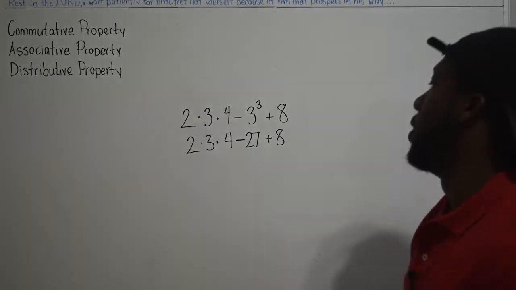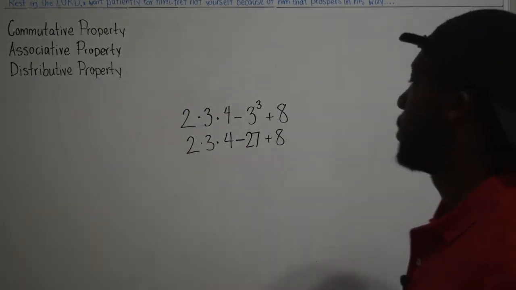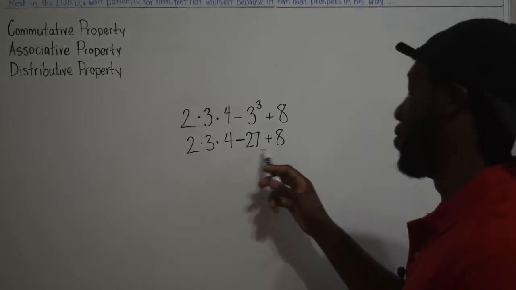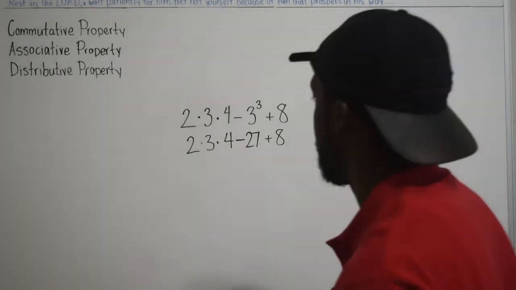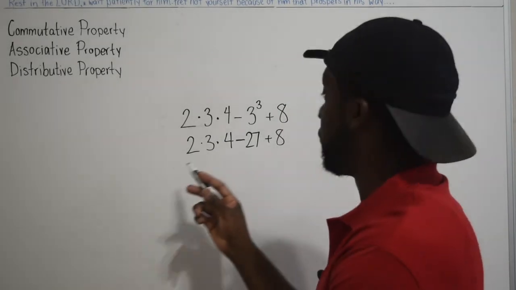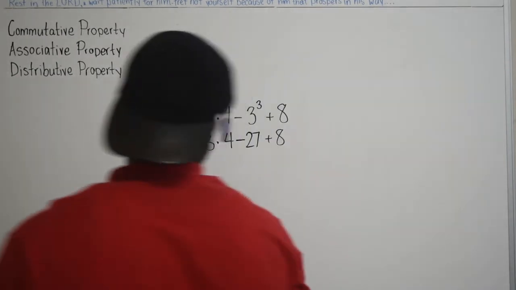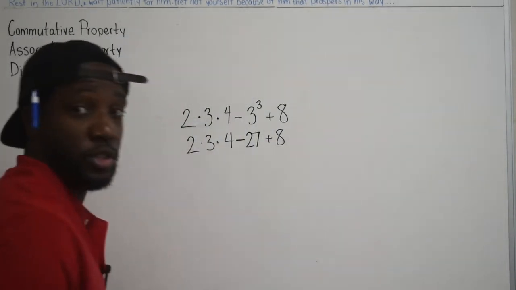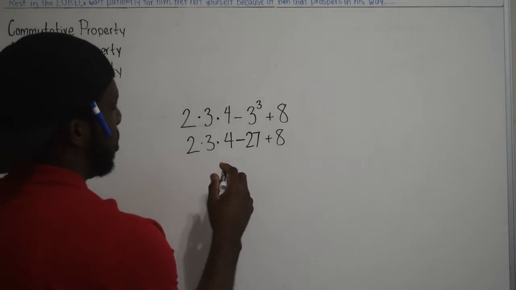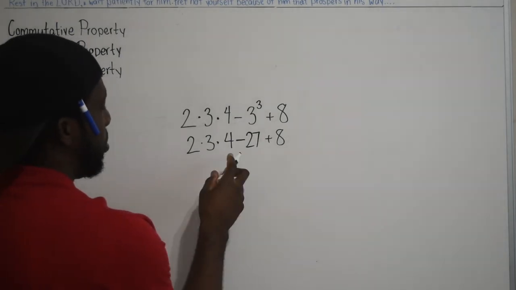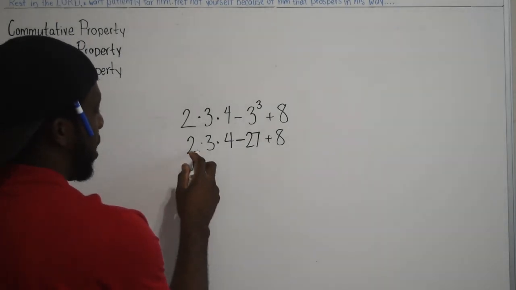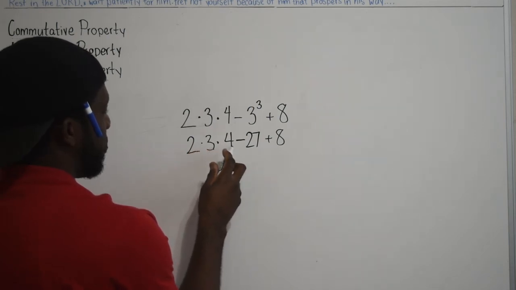All right, so now we have multiplication and we have an additive right here. Let me stand on this side so you can see. Right here, you do the multiplicative first. So I have 2 times 3 times 4.